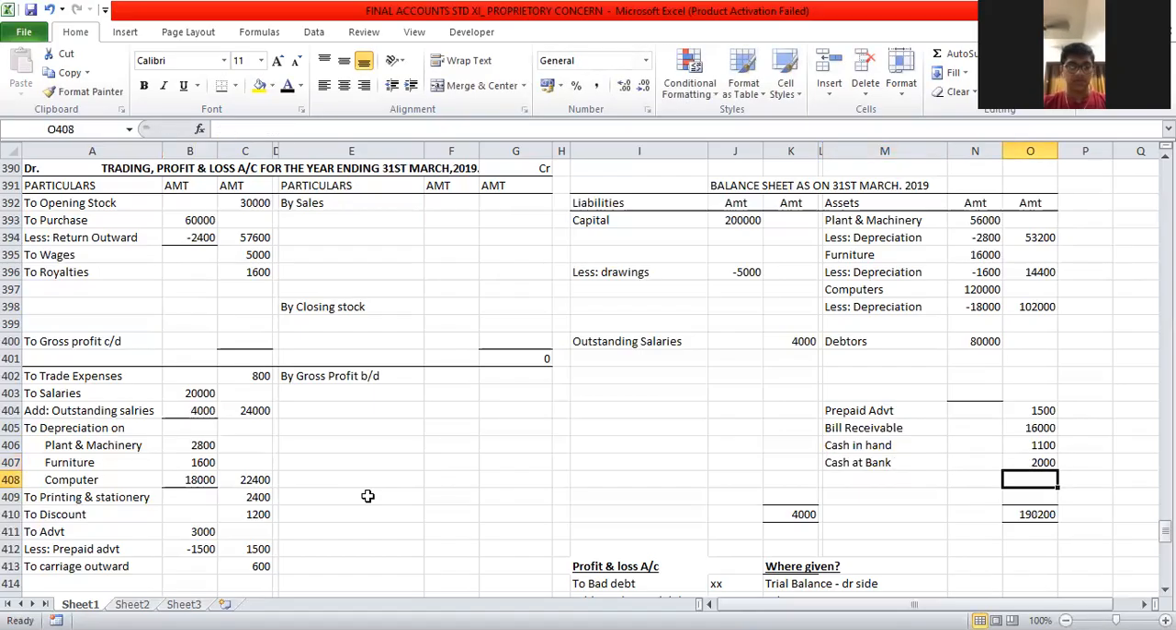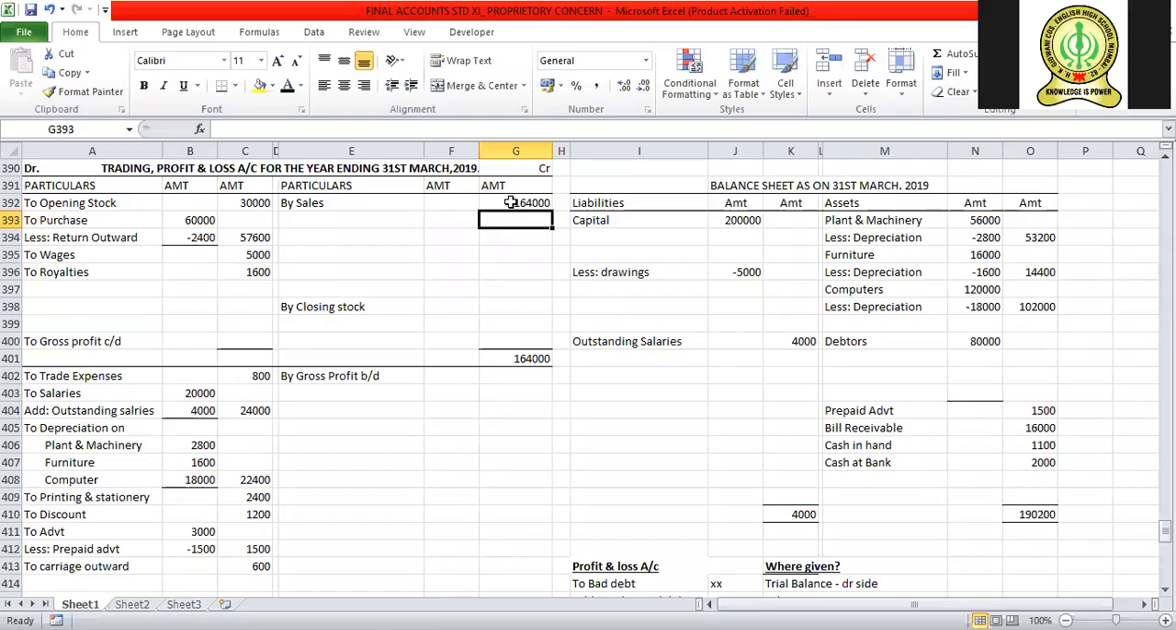Next, on the credit side, capital is already recorded. Sales: how much is it? 1,64,000. There is no sales return written; if it were there, it should be given in the debit side. Return outward is already recorded. Then creditors: where will I record them? Liability. The amount of creditors is 40,000.